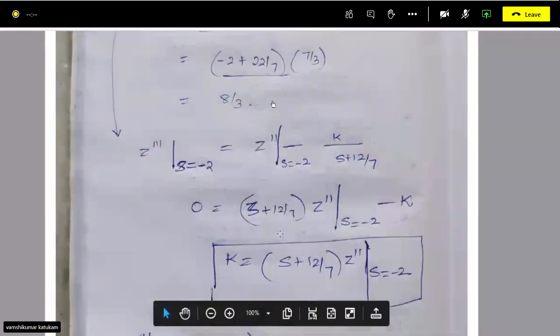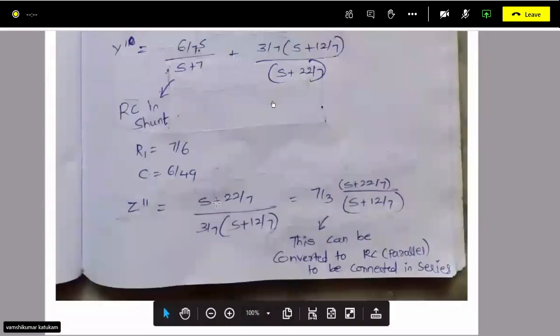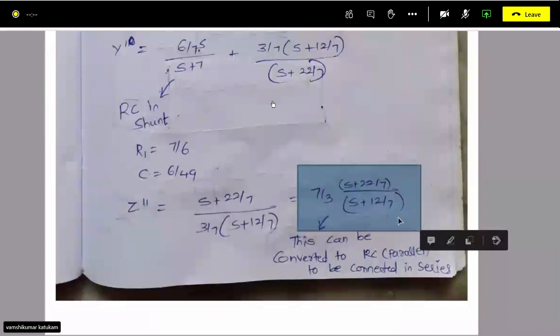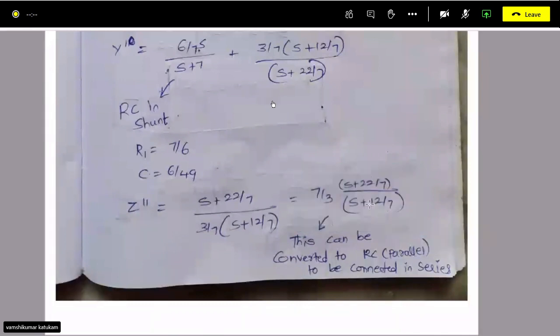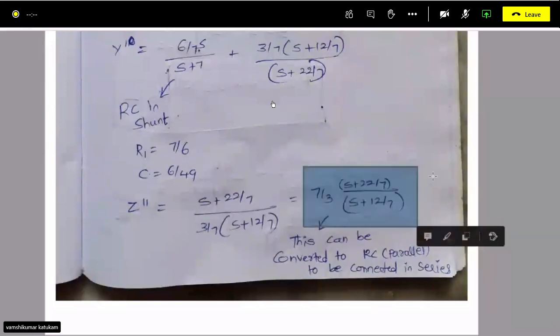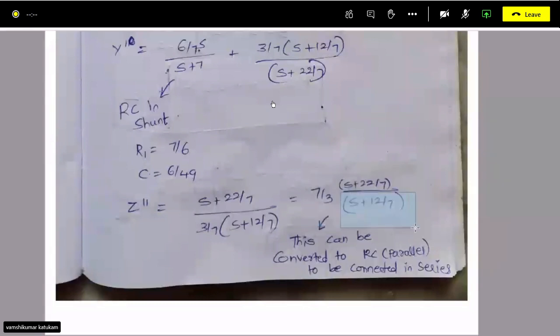So what I am doing is simply, Z double dash, instead of realizing by Foster 2 to get Foster 1 method, I am just adding a constant. I am converting this form in such a way that I get some plus some term. But that some term I am realizing in s plus 12 by 7 form only.